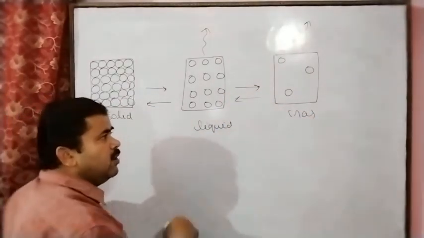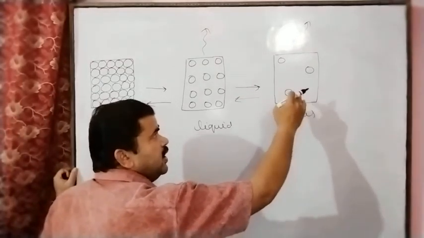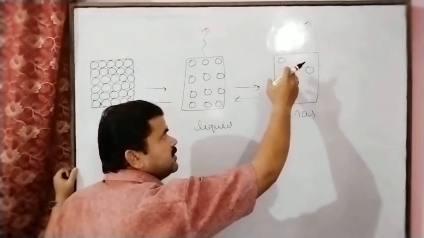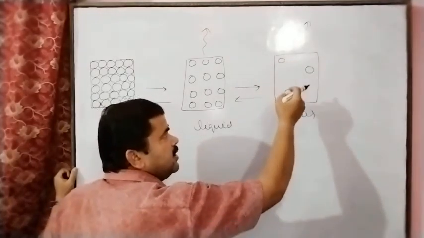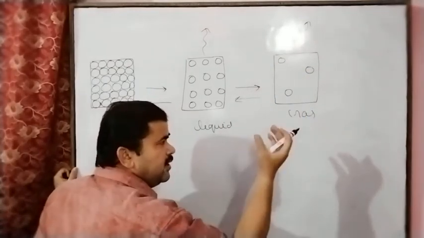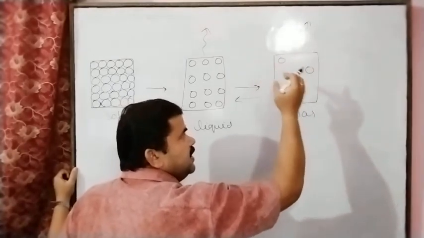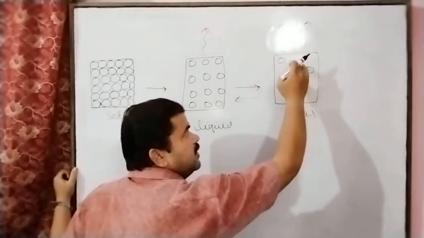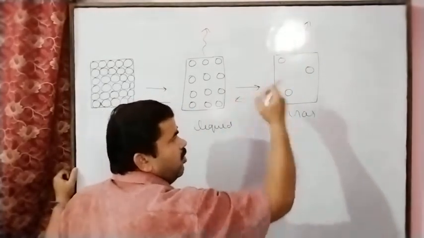And if we cool this gaseous state, the interparticle force of attraction increases because the movement of particles decreases, and that's why these particles interact with each other. Due to the interaction the interparticle spaces decrease, and when the interparticle spaces decrease, then energy is released, meaning energy evolved.